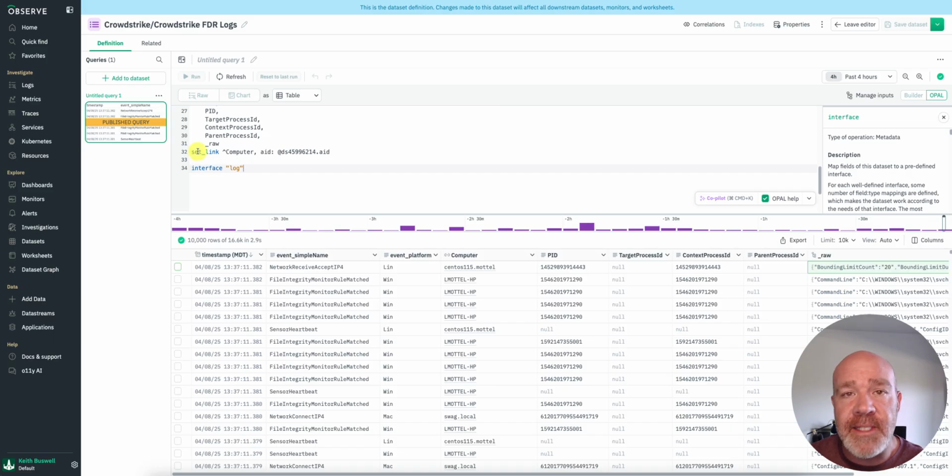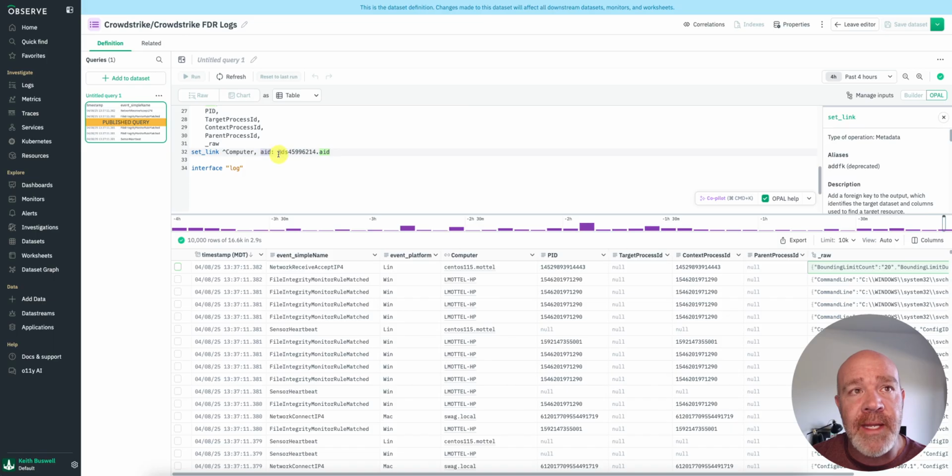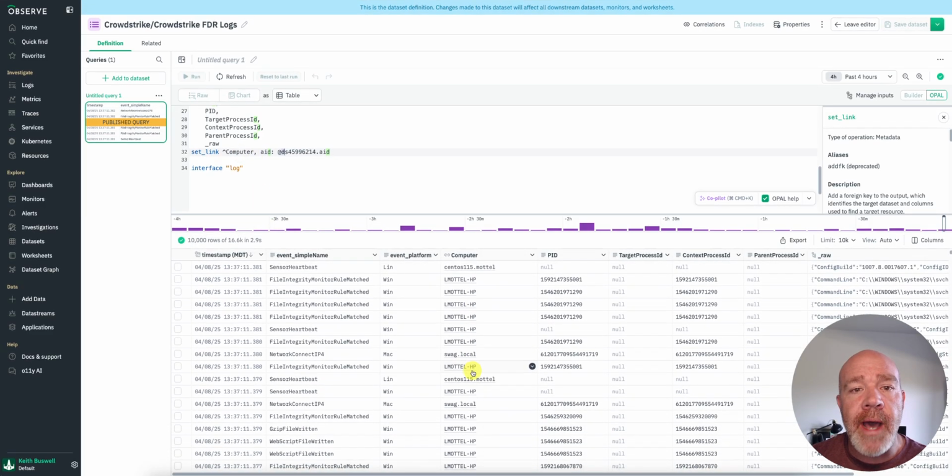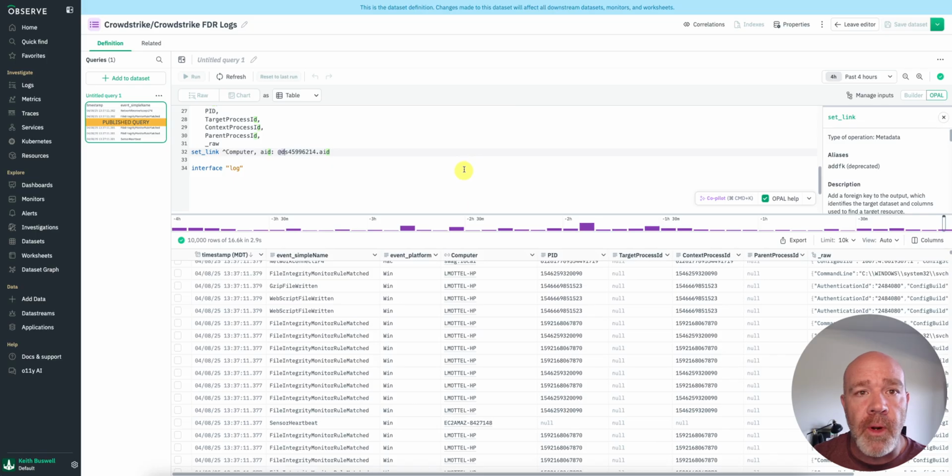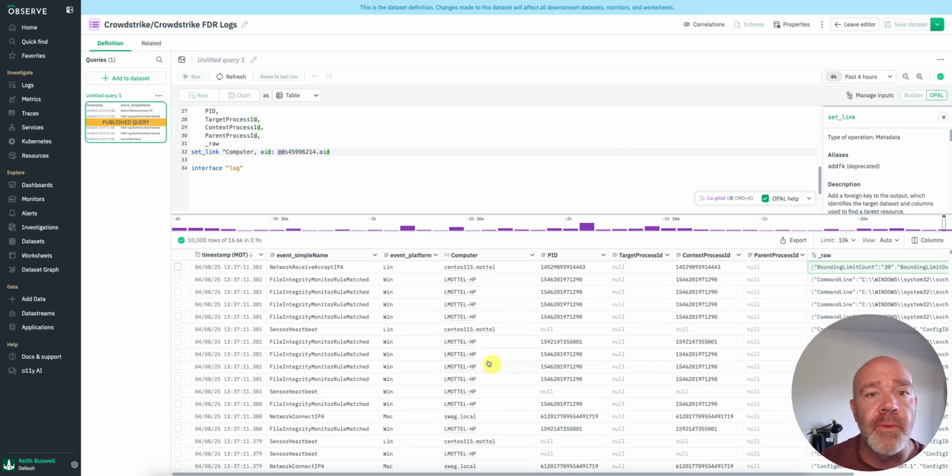But right here, I said set link. And a set link, you can think of like a lookup table. We have that resource now. And basically what it says is, hey, in your current data you're looking at, you have an AID. That dataset also has an AID. Go fetch its computer name, and where they match, just go enrich it inside of here. So now I no longer have to do that lookup anymore. All of my logs are just automatically enriched with that data.